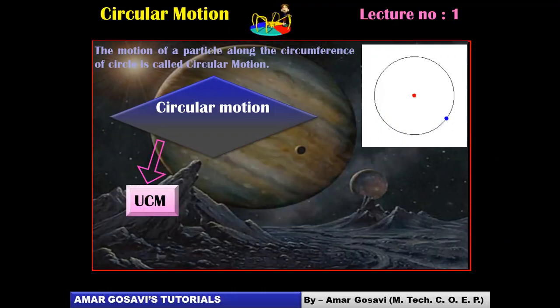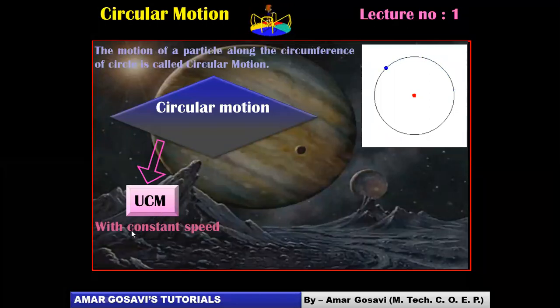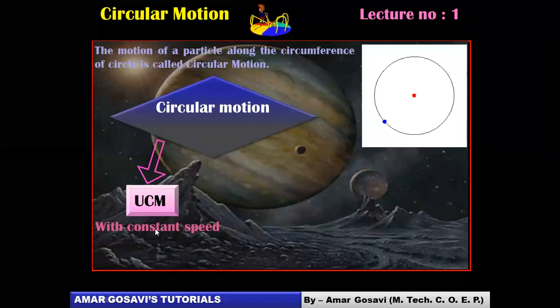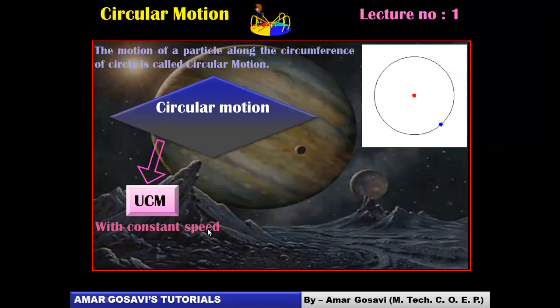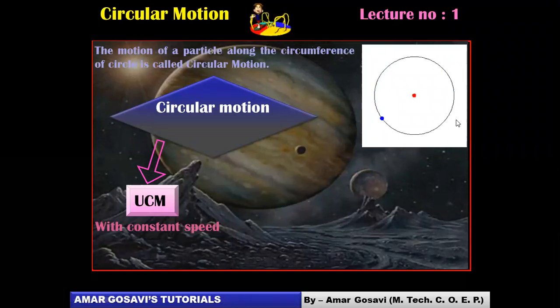The first one is uniform, which we abbreviate as UCM. UCM means uniform circular motion, friends. And the other type would be non-UCM, non-uniform circular motion. When we say UCM, as I just told you, the particle moves with constant speed. I'm saying speed because the velocity remains constant only in terms of magnitude. Direction wise, the tangents will change direction. Therefore, I'm saying constant speed and not constant velocity. Such motion is called UCM.